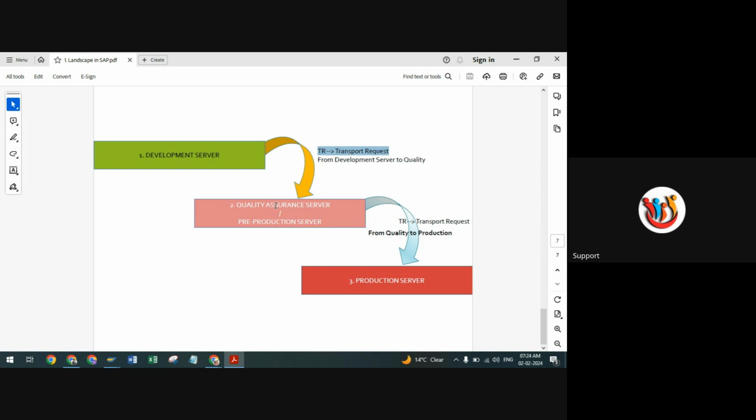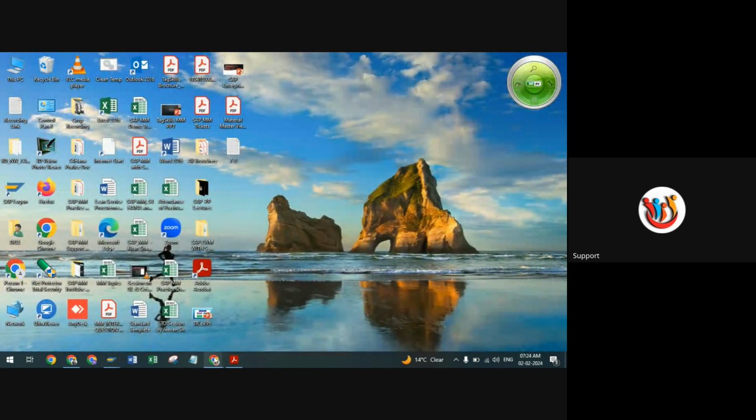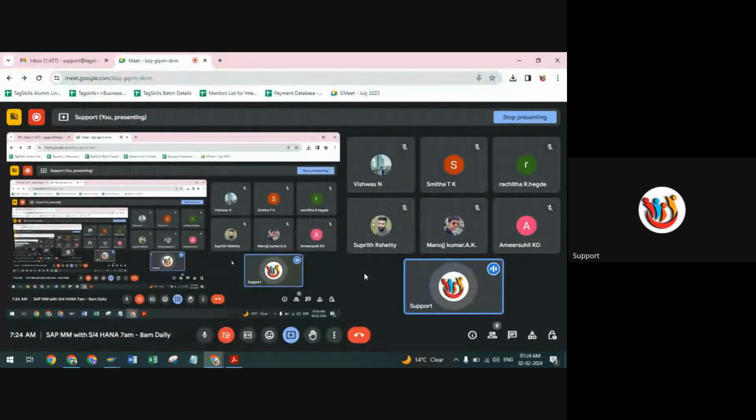And then again, SAP architecture. Is anyone aware of what the SAP architecture is here? These are the landscapes, correct, whatever I have shown you. Next is the architecture of SAP. There is a three-tier architecture of SAP. Is anyone of you aware of that? Manoj or Amir? How does the architecture of SAP work?